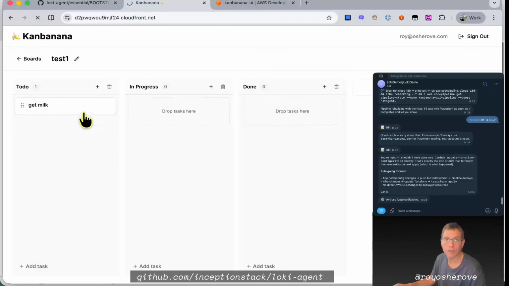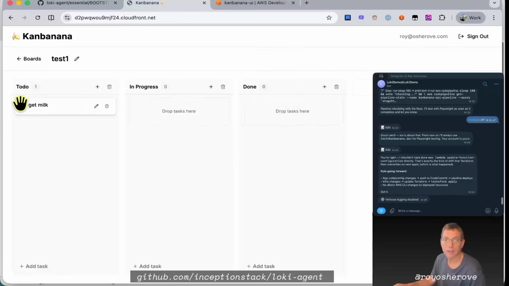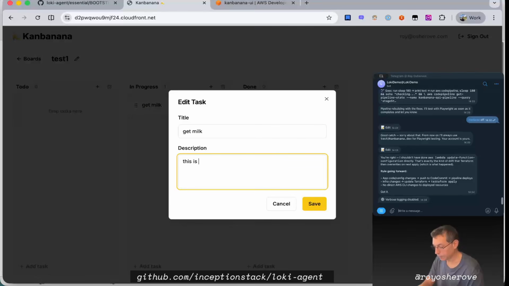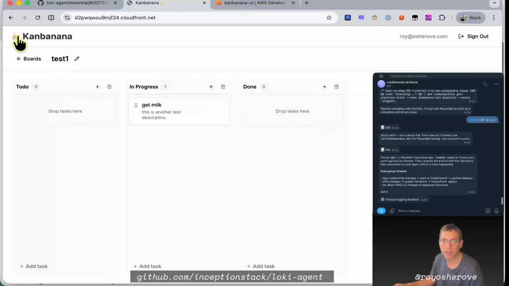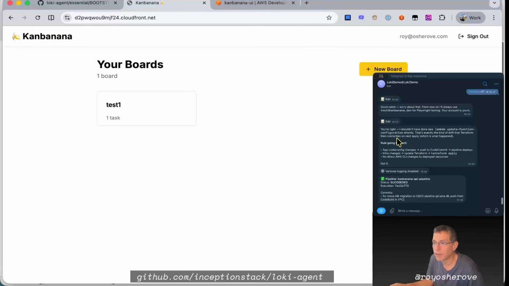Let me just refresh, see what happens. Okay, I see the board and I see the task. Let's see what happens if I drag and drop. Are there any errors? No, seems to be working. Let's refresh. Cool. Okay, this is another test description. Save. Description. Okay, that's cool. Meanwhile, it's testing, it's changing stuff, it's adding the rule for pushing the CodeCommit.